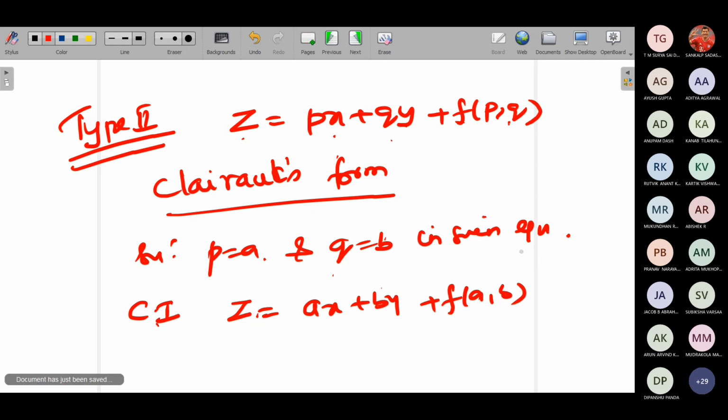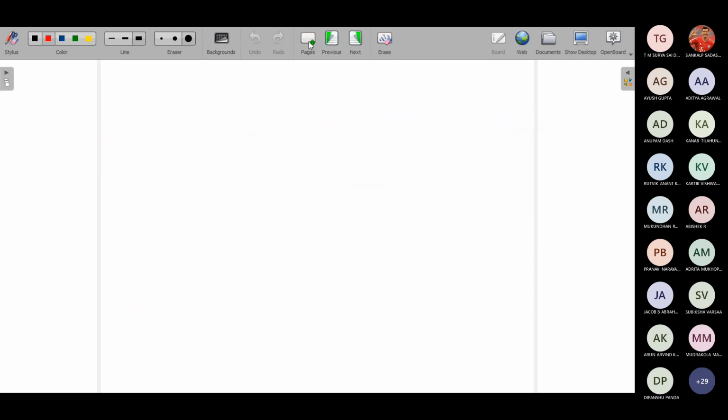Similarly, find out the singular solution for this problem. You can find the complete solution as well as the singular solution. For type 2, a singular solution will exist. For type 1, there is no singular solution. Make a note of it.